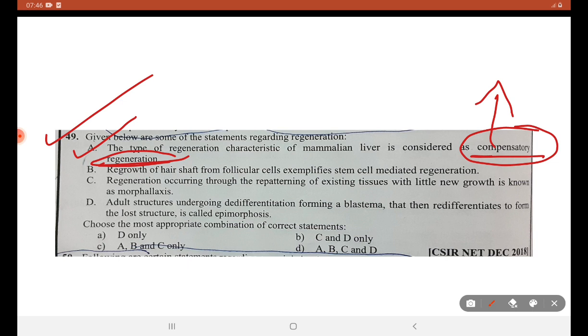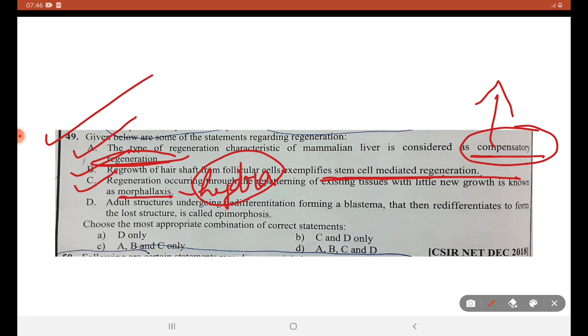Regrowth of hair shaft from the follicular cells exemplifies stem cell mediated regeneration. Correct. Regeneration occurring through repatterning of existing tissues with little or no growth is called morphallaxis, and this kind of regeneration is seen in Hydra. C is the right answer.